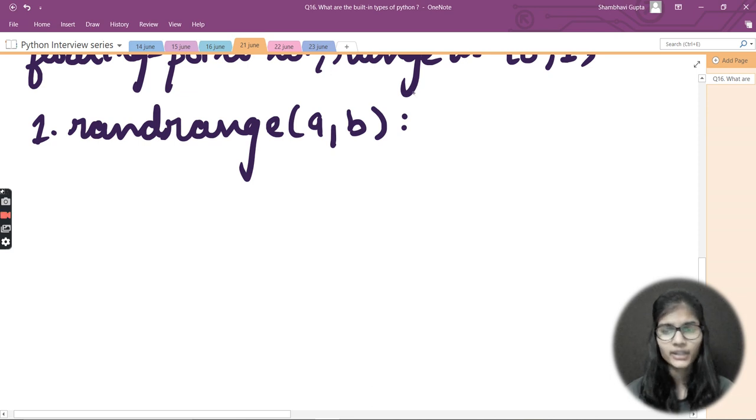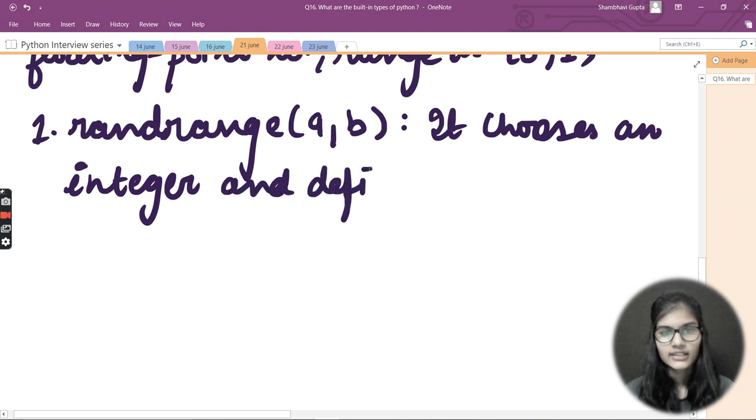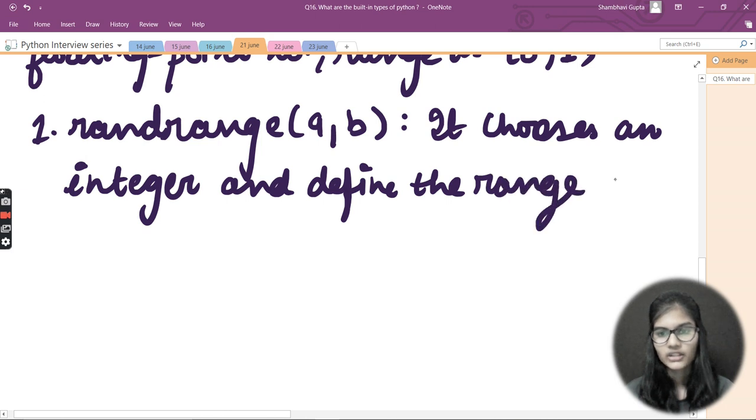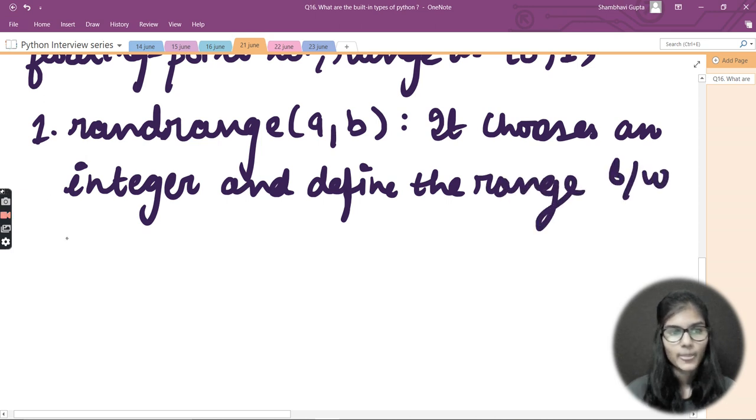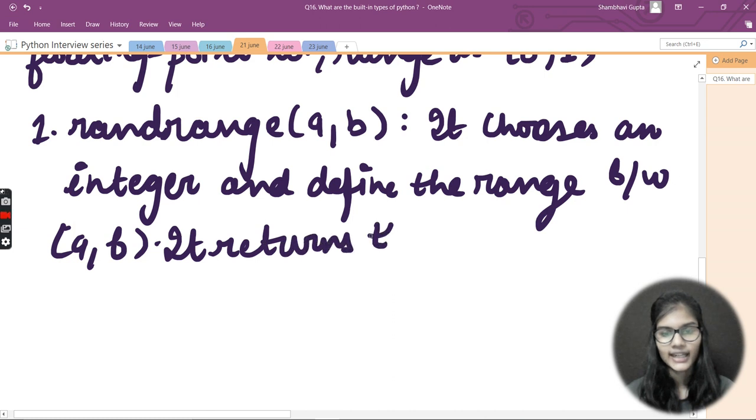Let me write that here so it is clearer to you. It chooses an integer and defines the range between a, b. As I mentioned, a, b will be the range. And what does it return?